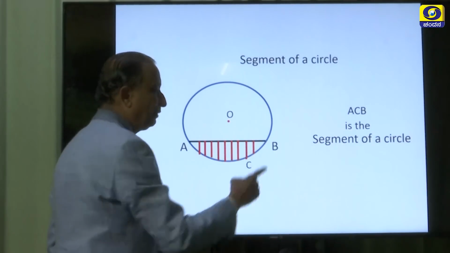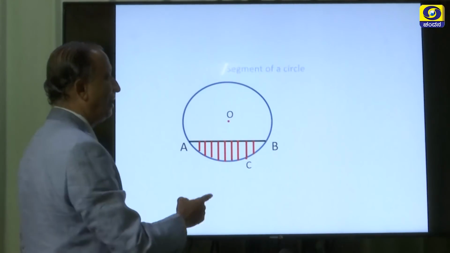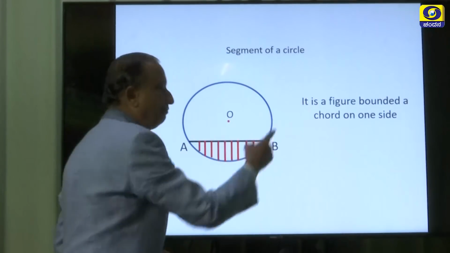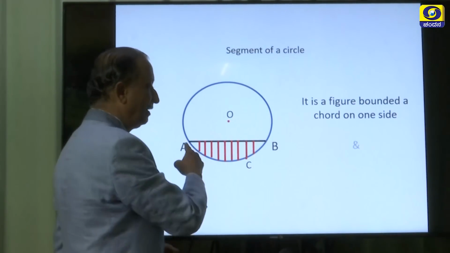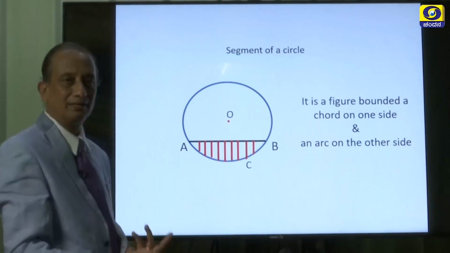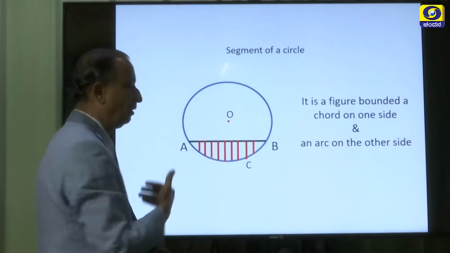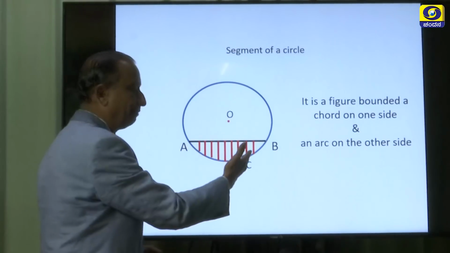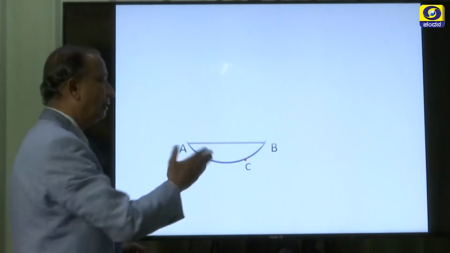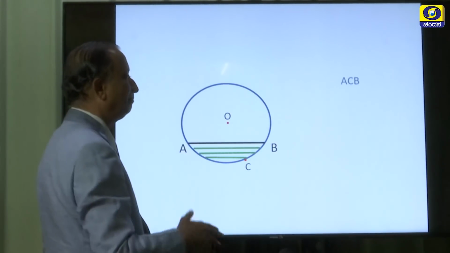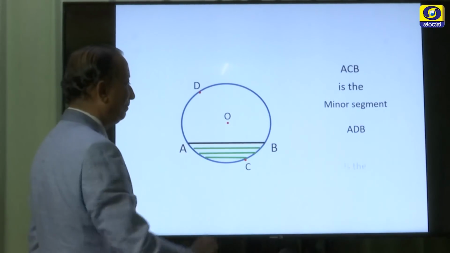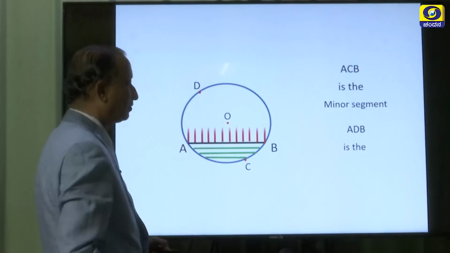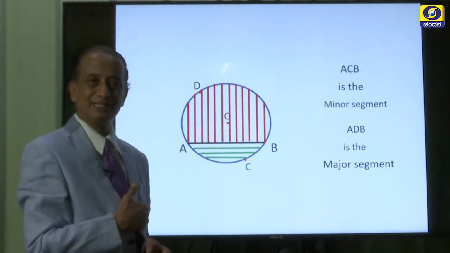So, let us try to define this now. It is nothing but a figure bounded by a chord on one side and an arc on the other side. This is called the segment of a circle. Here also you will see minor segment and major segment. This is called the minor segment and this region is called the major segment.